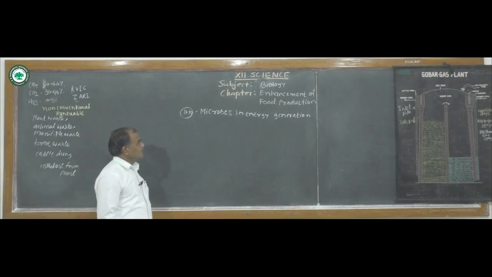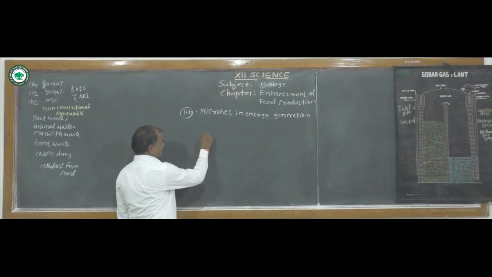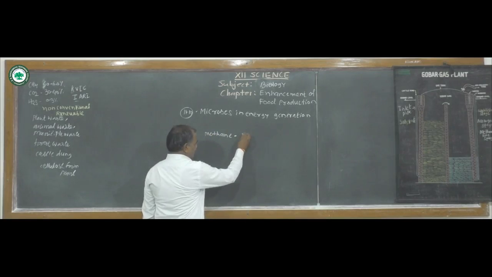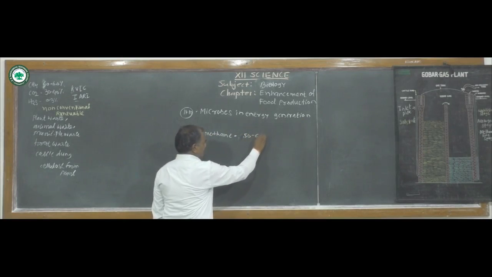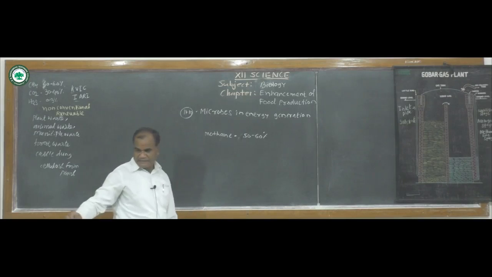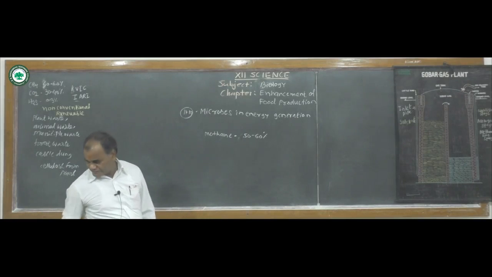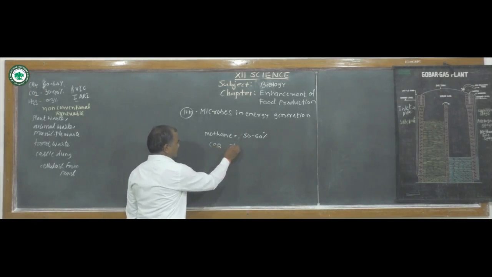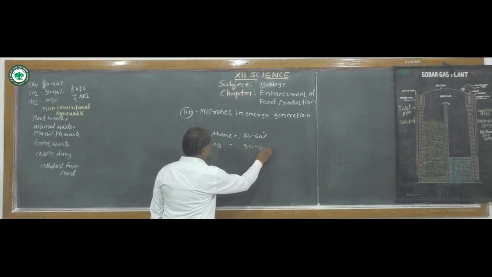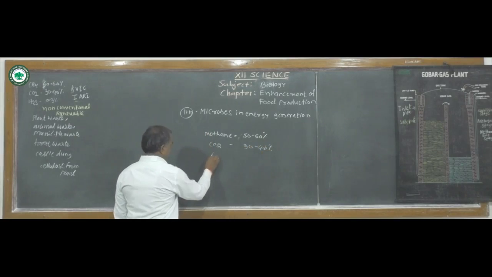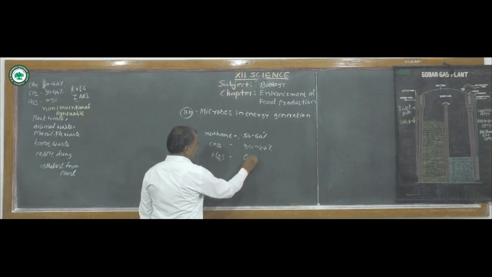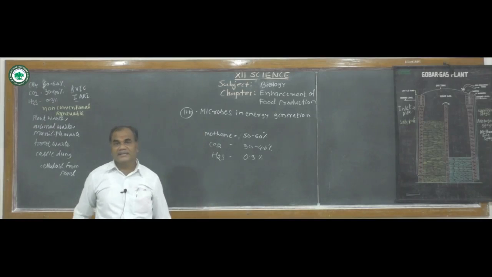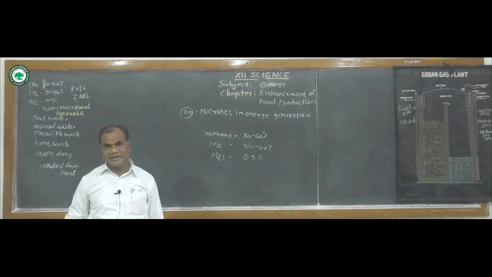Biogas is a mixture of methane, which is about 50 to 60%, carbon dioxide, CO2, about 30 to 40%, and hydrogen sulfide, H2S, about 3%. So these three important gases are present in biogas, also known as gobar gas.